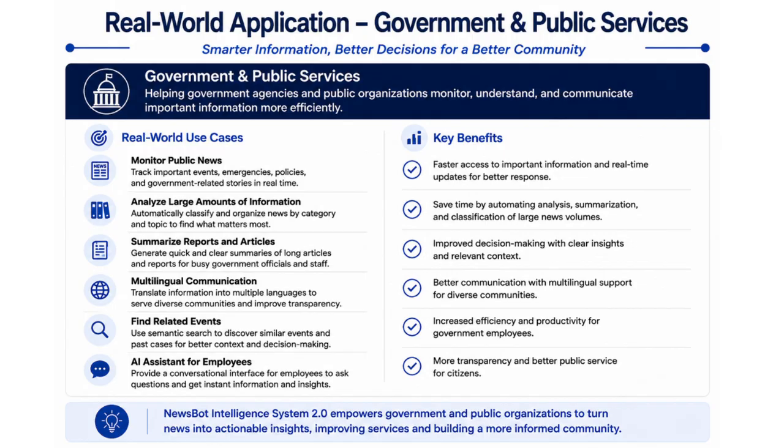Another possible application is government and public service. The system could help government organizations monitor a large amount of news, summarize important information, and find related events. The multi-language feature could also help provide information to people who speak different languages. This could help employees save time and make information easier to access.